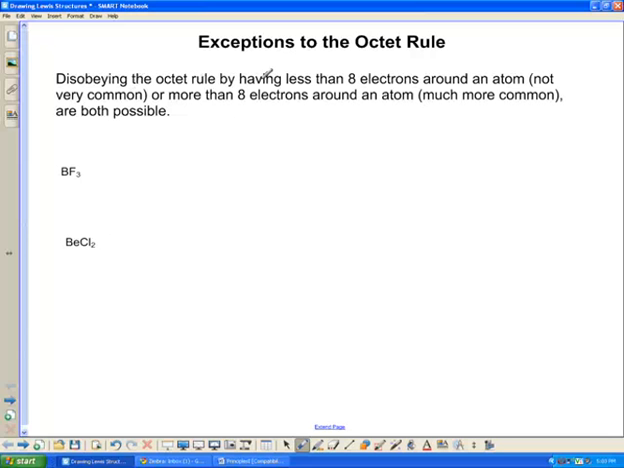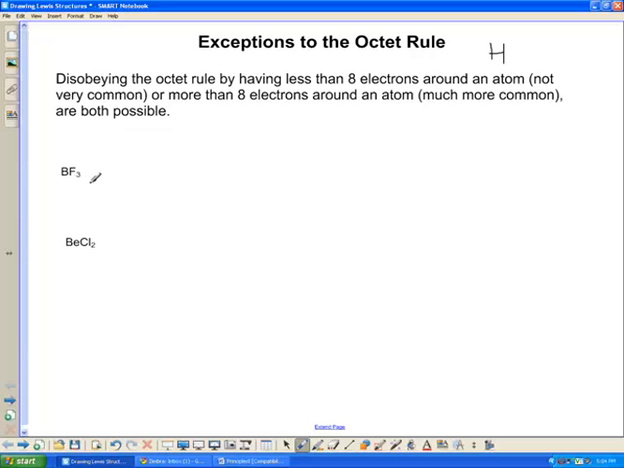We can disobey the octet rule by having less than 8 electrons around an atom, and we've seen that for hydrogen already. Also, it occurs for a few other atoms, and it's really only an issue for boron and beryllium. And the reason why these guys are allowed to have an issue with the octet rule is because of their size, because they're too small. You can also disobey the octet rule by having more than 8 electrons around an atom, and this is much more common, simply because there are many elements that are very big versus elements that are very small. There really aren't too many of those.